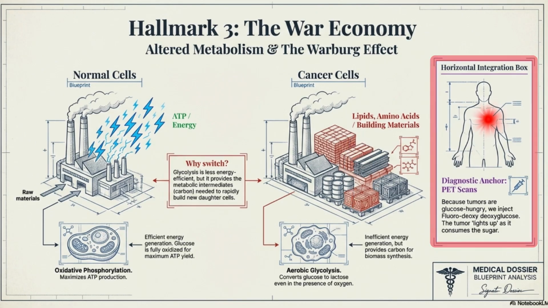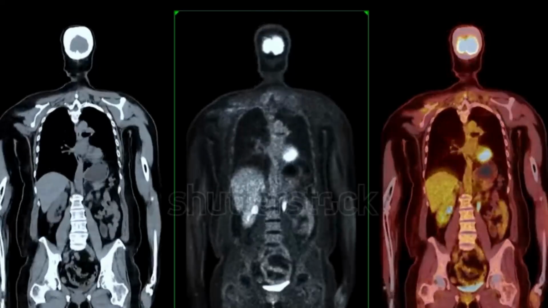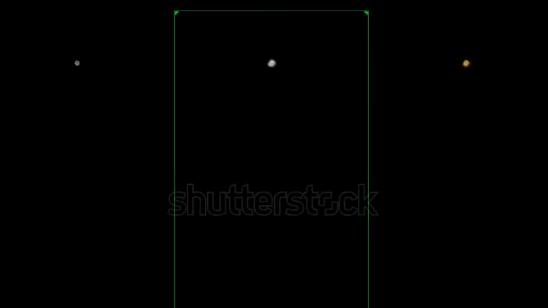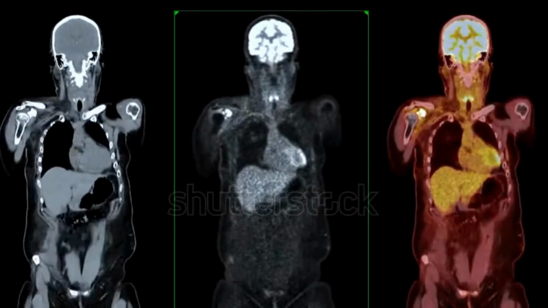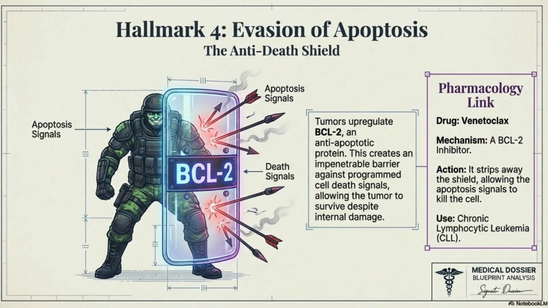This is the basis of PET scans using fluorodeoxyglucose. This hunger for glucose is how PET scans work. We inject radio-labeled glucose, and because tumors are using the Warburg effect, they suck up that glucose brighter than normal tissue. Hallmark 4. Evasion of apoptosis. Tumors upregulate BCL2, the anti-death protein.